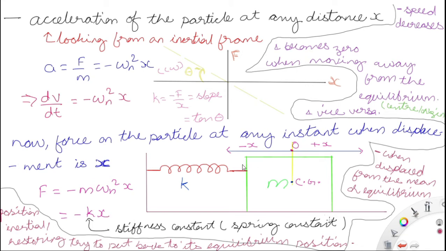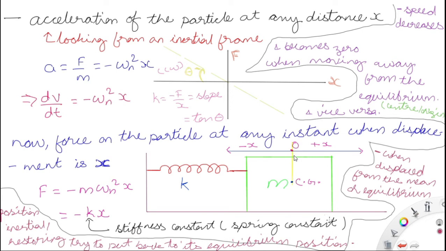Now look at this figure. In this figure, this is a box or a body having a mass m. This m has a center of gravity. Every object is treated as a point object, assuming all its mass at its center of gravity. So the center of gravity is there for every mass, and we are taking that as the mean position for the movement of the body. So we are taking the center of gravity as the origin.